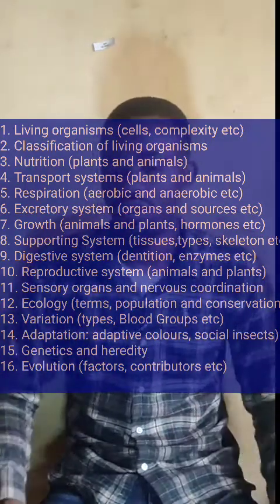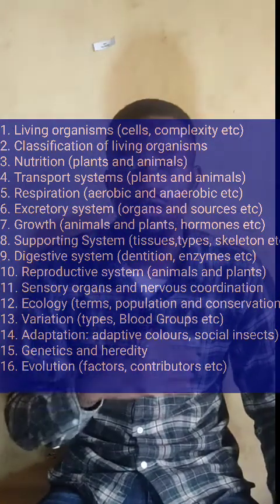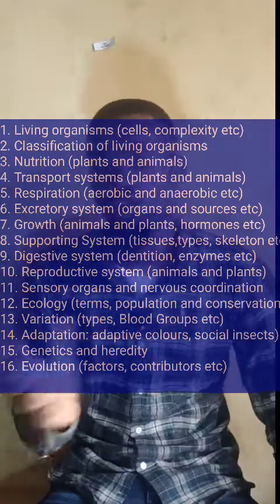Then on food tests, how do you test protein, how do you test carbohydrates, reducing sugar, non-reducing sugar, and their color changes. Then on the fourth topic, which is transport system, you have to talk about the volume to surface area ratio. You have to know about it.